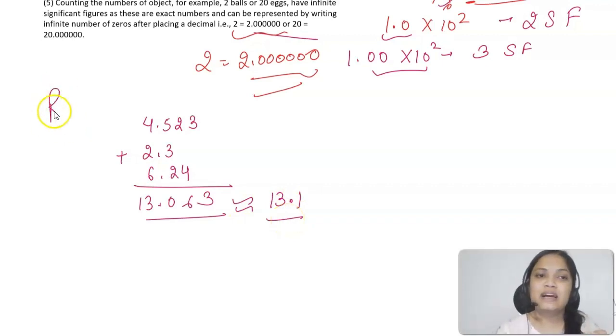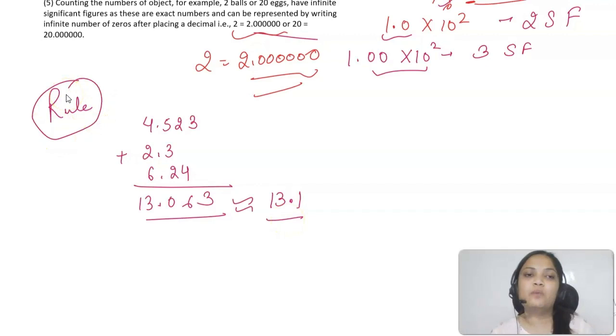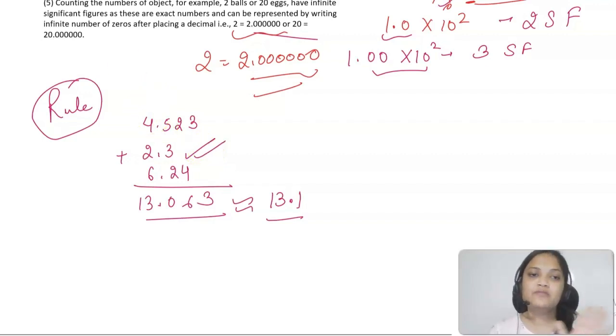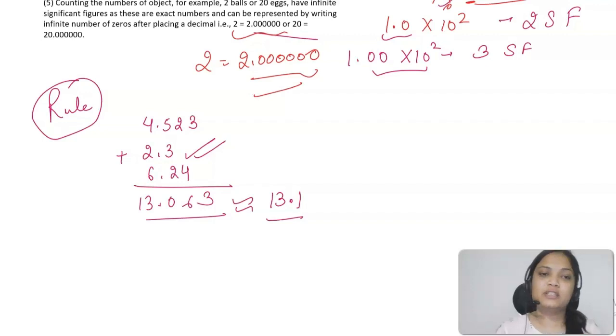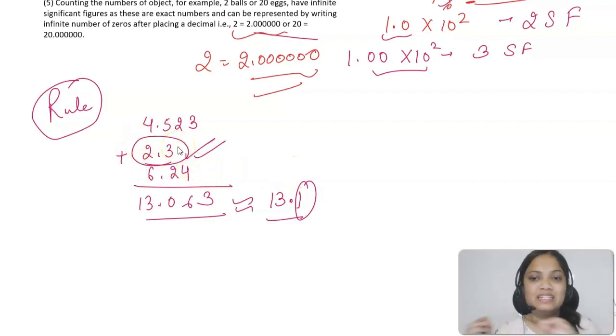So the rule says that whenever you are doing any operations like addition, subtraction, multiplication, division, in the answer you have to put only those significant figures that are there in the value having the least significant figures. Let me show you how. Whenever you are doing addition or subtraction, the number of digits to the right side of the decimal cannot be more than what is there in the number having the least number of digits.